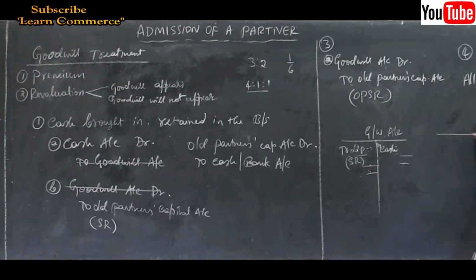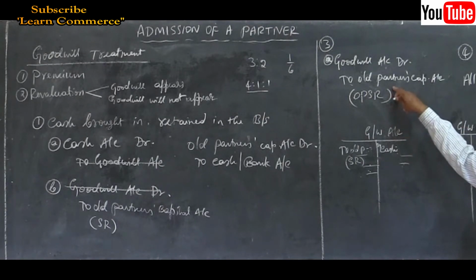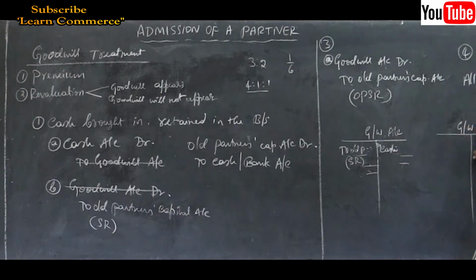So the entry will be, let me prepare the goodwill account here. The first entry, the same entry will be passed again under the fourth method: goodwill account debtor to old partners' capital account, and you write the amount of goodwill.